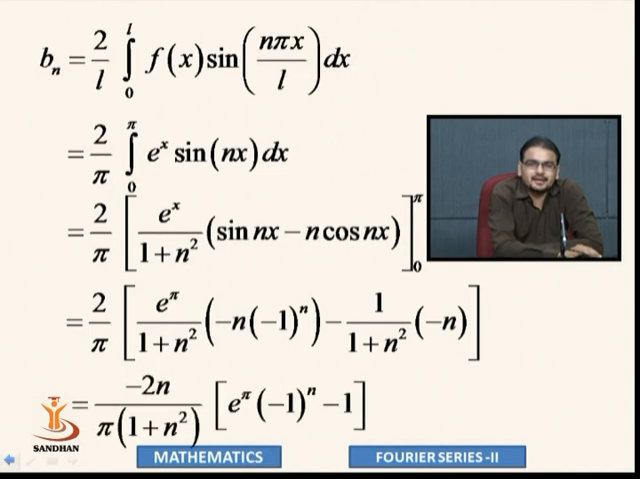So value of Bn is, let's take common, minus n outside from both terms. So 2 times minus n, that is minus 2n upon pi into (1 plus n square), and the remaining term is e to the power pi into (-1) raised to n, minus 1. It is the value of our Bn: minus 2n upon pi (1 plus n square) times (e to the power pi (-1) raised to n minus 1).